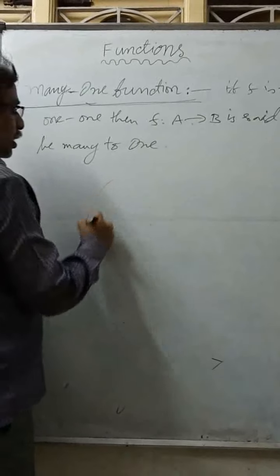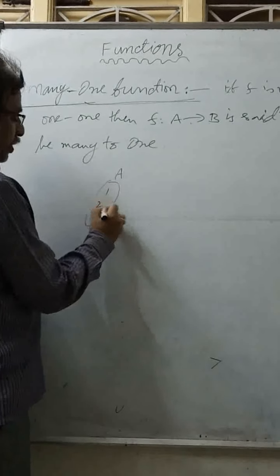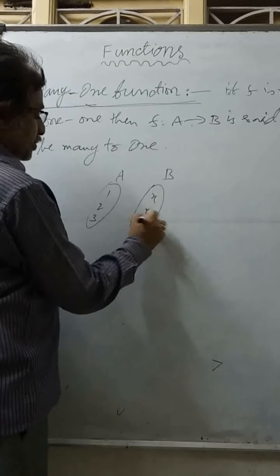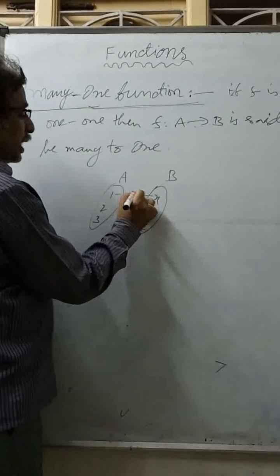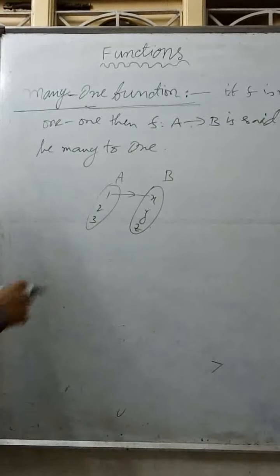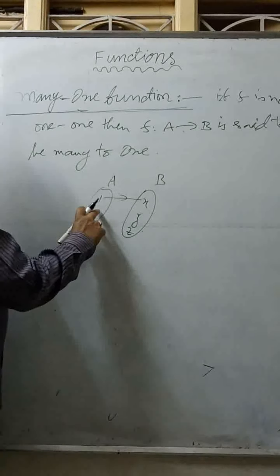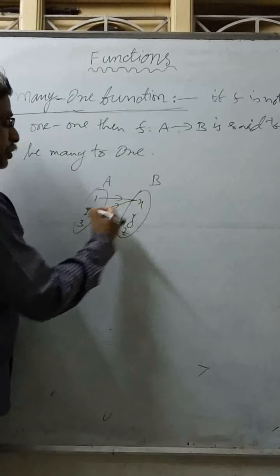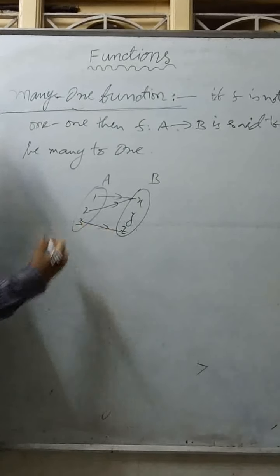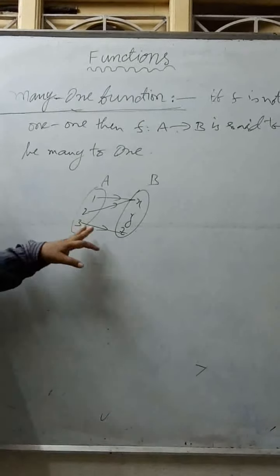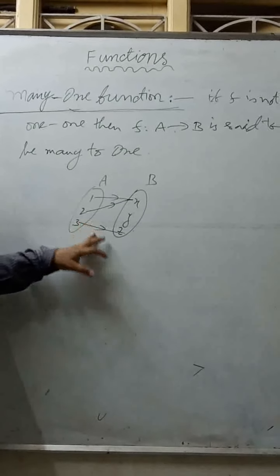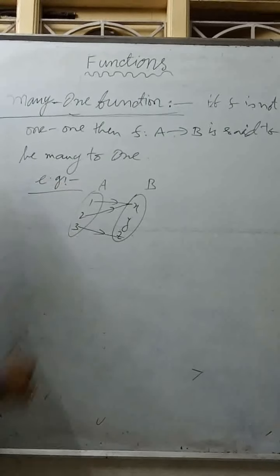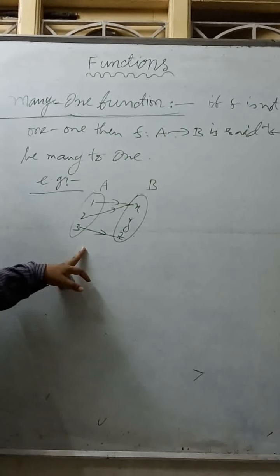Here, if A has 1, 2, 3, take the previous example only, and B has x, y, z. If 1 is mapped to x, now in a one-one function we cannot map 2 to x. But if 2 is again mapped to x, and 3 is mapped to z, this is a function which is not one-one. Therefore, it is called many to one. So this is the best example of a many to one function.